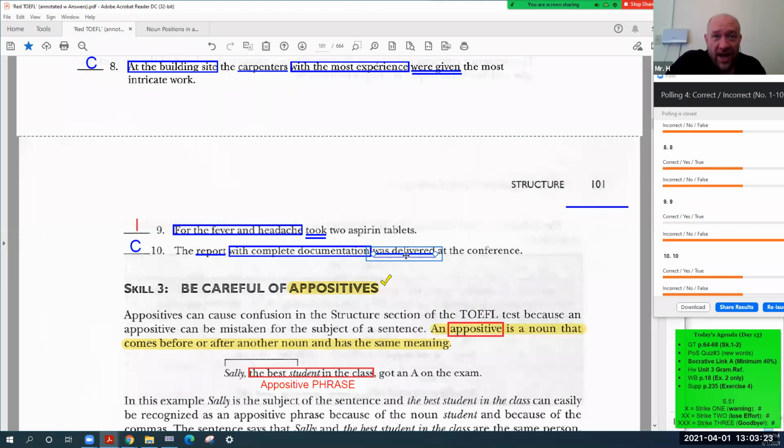You should know that the TOEFL exam, they like the passive. They use the passive a lot in TOEFL.